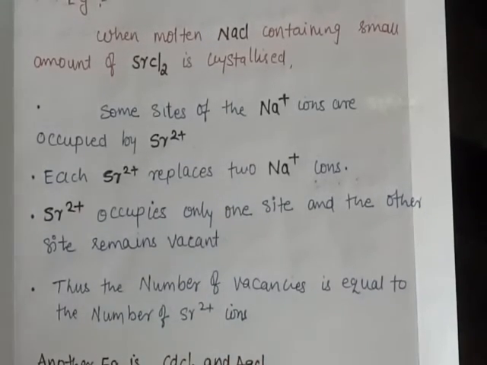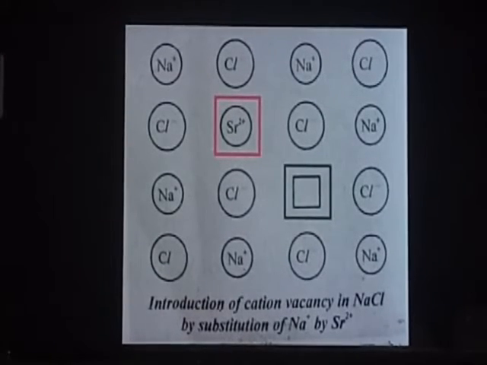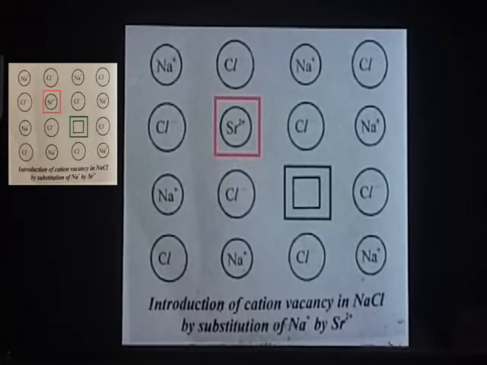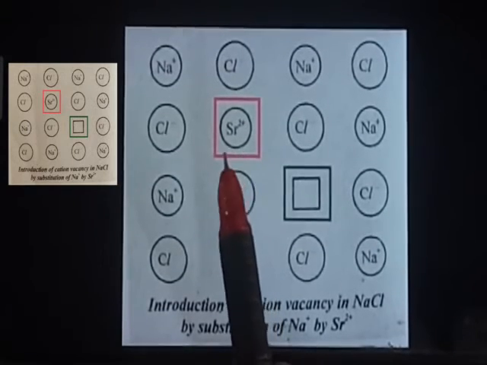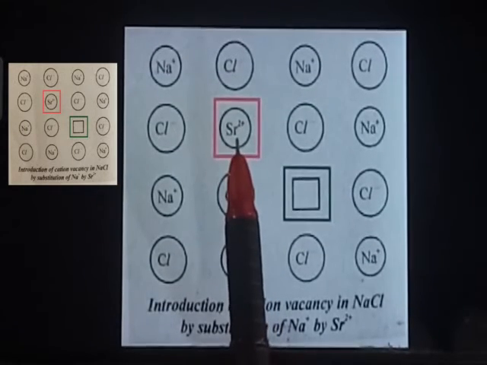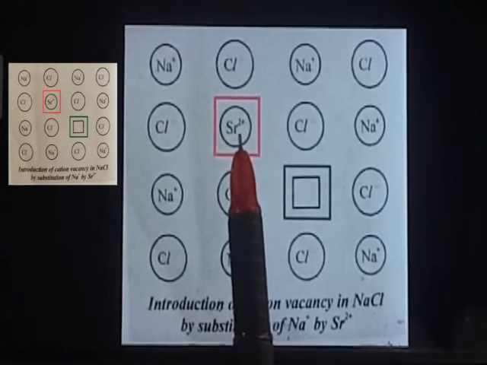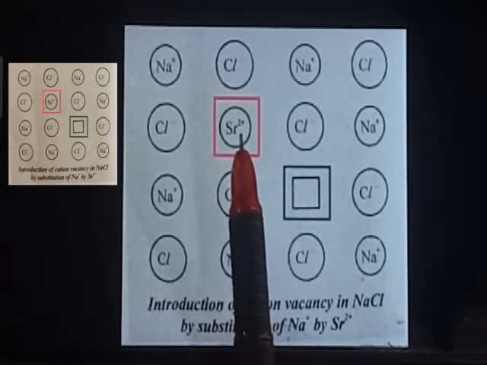Please look at the diagram. What we discussed here: we are crystallizing the molten NaCl with Sr2 plus ion, and some of the Na plus ions are replaced by Sr2 plus ion. So here should be a Na plus ion, and in this case this Na plus ion is replaced by Sr2 plus ion. One Sr2 plus will remove 2 Na plus ions.